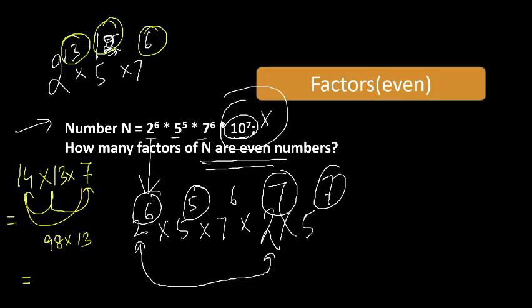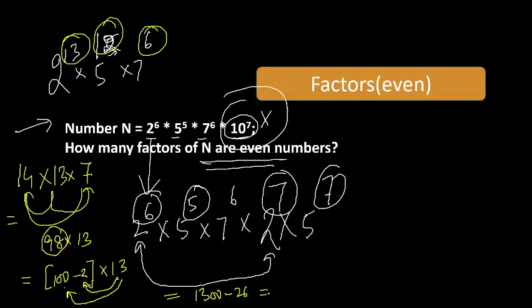Solve this. How can I multiply this smartly? I can see it is closer to 100. So I can write it as 100 minus 2. So just multiply 13 with these two numbers. 1300 minus 26. So you can find it very easily. It would be 1274. Check it. Are you getting this much?